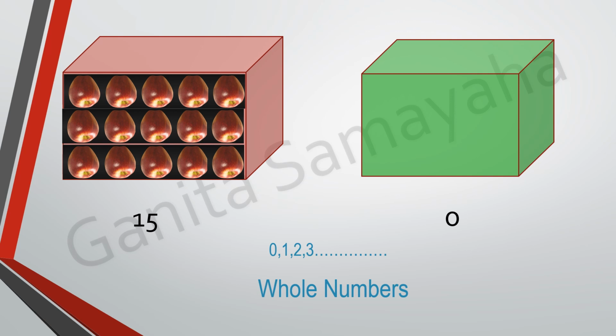It's not just 0, children. All numbers from 0 to infinity, if you start from 0, are called whole numbers. So then you might have a question. Is number 5 a whole number or a natural number? You can say anything. Okay, children. In particular, it is a natural number. In general, it is a whole number. That's what you can say now. Is it clear? So, we have learnt about natural numbers and whole numbers. Good. Let us proceed further.